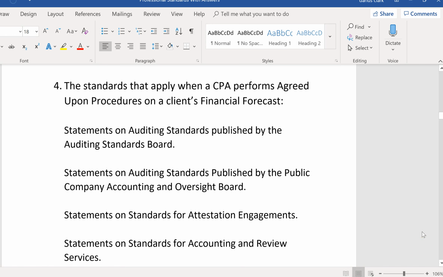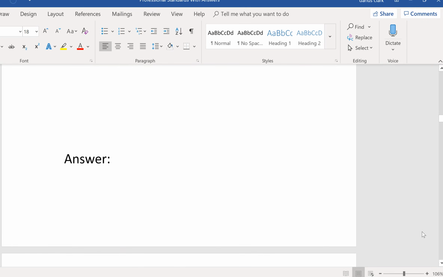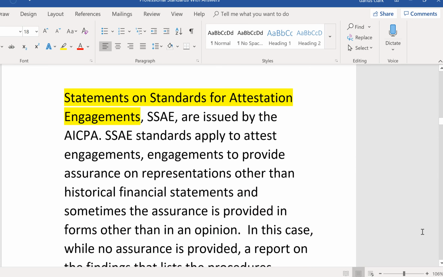Number 4, the standards that apply when a CPA performs agreed upon procedures on a client's financial forecast. Now, a financial forecast is looking forward, right? The company is trying to illustrate what next year might look like, and they're asking a CPA to perform agreed upon procedures on those financial statements, which means just the procedures that we agree upon we want you to do. Well, what standards would apply to that? That would be SSAE, attestation standards. So the answer is statements on standards for attestation engagements issued by the AICPA.